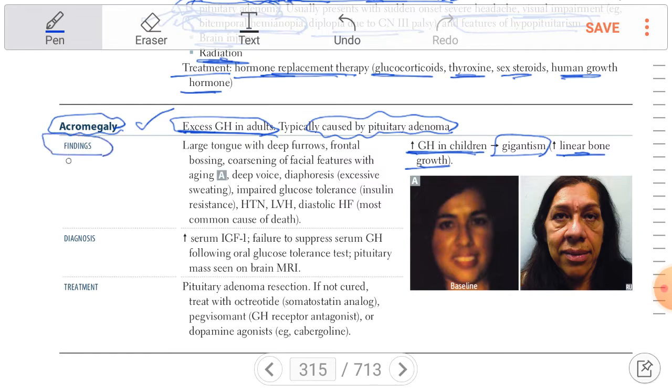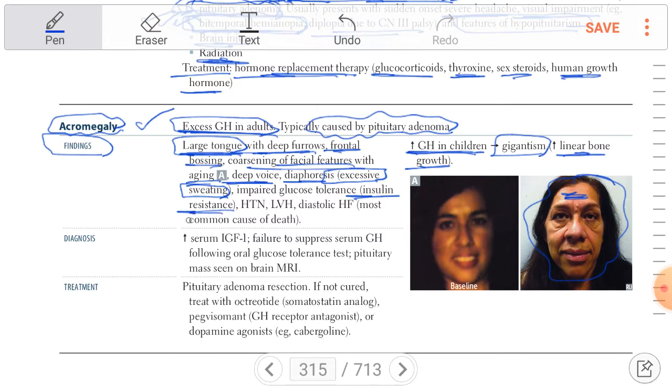What are the findings? Large tongue with deep furrows, frontal bossing, then coarsening of the facial features with aging, deep voice, diaphoresis. Why diaphoresis? Because growth hormone will stimulate the sweat glands to increase in size, leading to excessive sweating. Plus it's diabetogenic. It's causing insulin resistance, which will lead to impaired glucose tolerance.